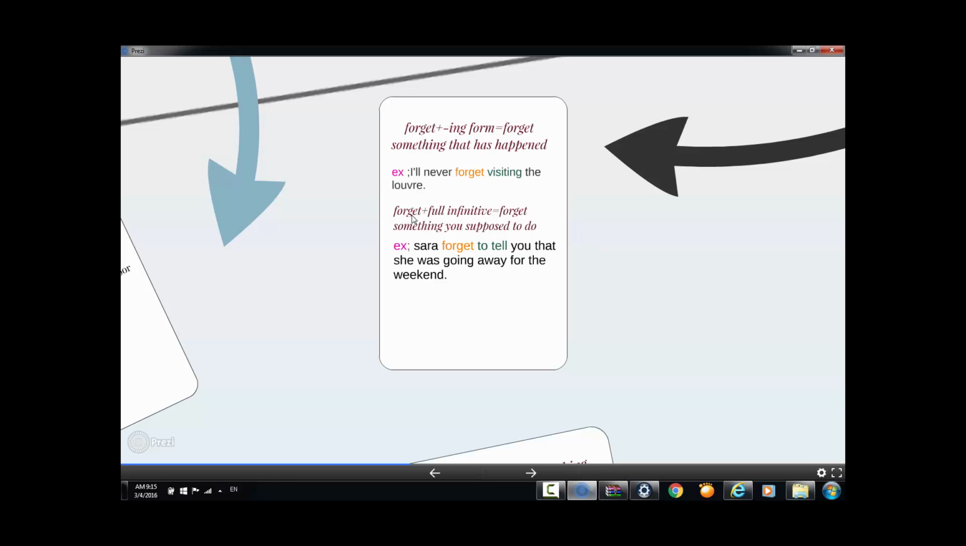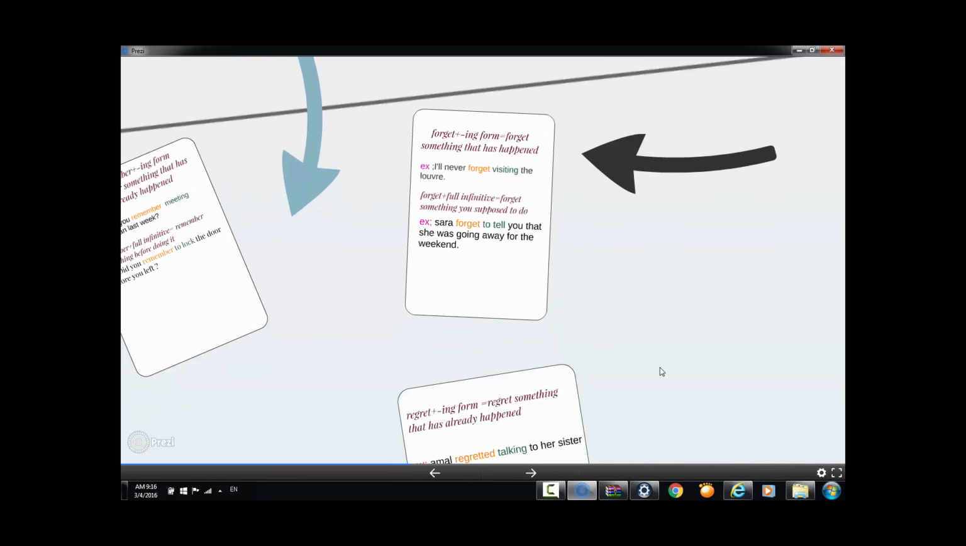Now if you follow forget by full infinitive, it means that you forget something you were supposed to do. You didn't do it actually, but you were supposed to do it. Example: Sarah forgot to tell you that she was going away for the weekend. So she forgot to tell you. It means that it didn't happen. She didn't tell you actually. Okay, so remember that when you follow forget with full infinitive, it means that you forget something that you're supposed to do.